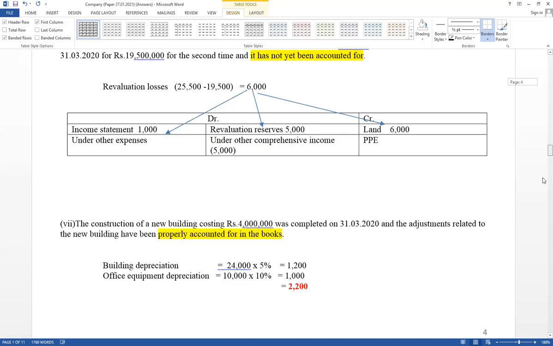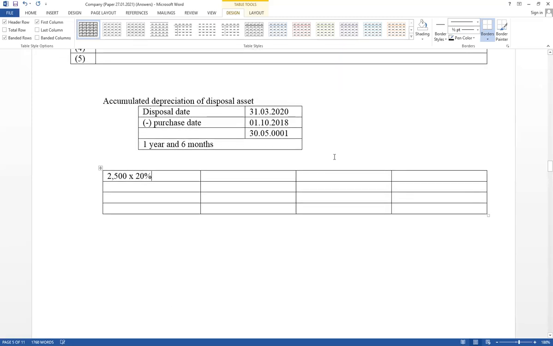But it is available from the purchase date to the disposal date, 1 year and 6 months. Therefore, into 1 and 6 over 12. 1 year and 6 months. Therefore, 1 year and 6 over 12.